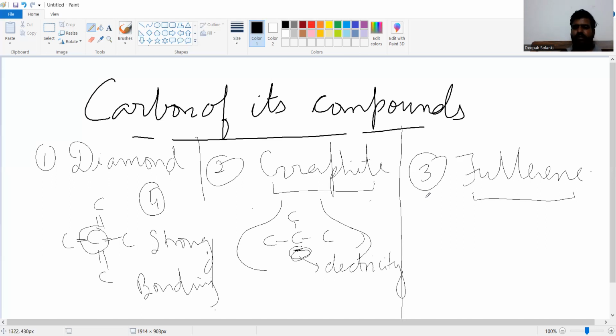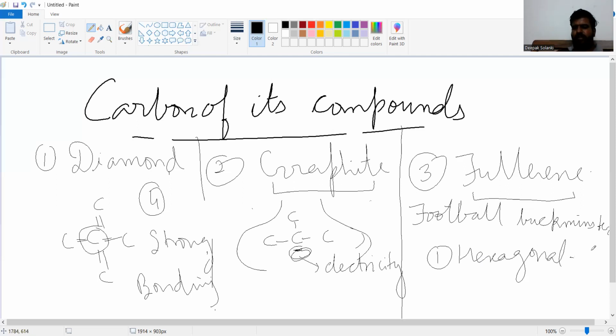Next about fullerene. Fullerene is a type of football structure, you can say. It is also known as Buckminsterfullerene. You only have to know that there are 2 types of rings in fullerene. First is the hexagonal ring, that is, there are 6 carbons. And second one is pentagonal rings, which have 5 carbons.